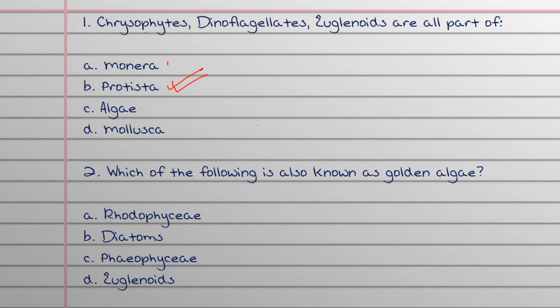Which of the following is also known as golden algae? The answer is diatoms. They are also known as golden algae.